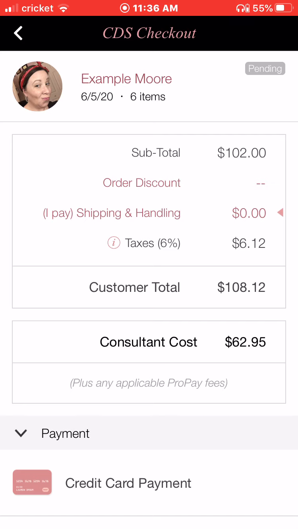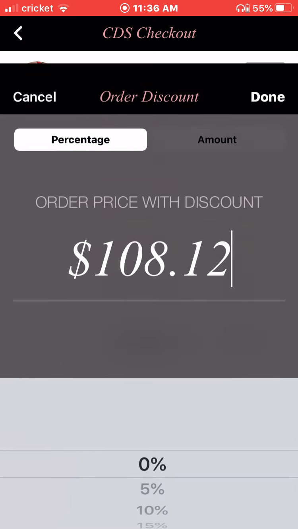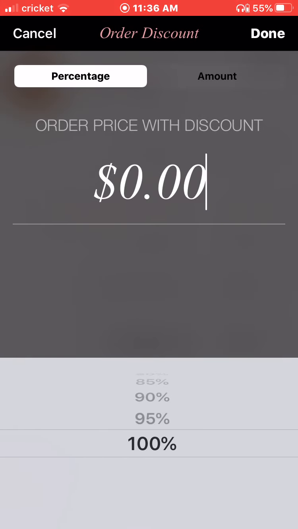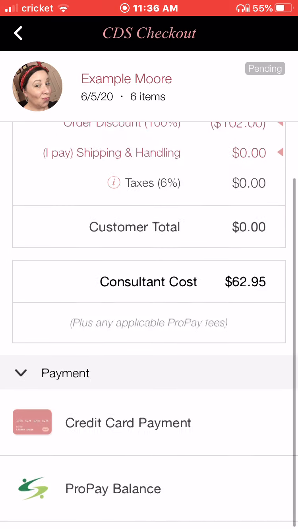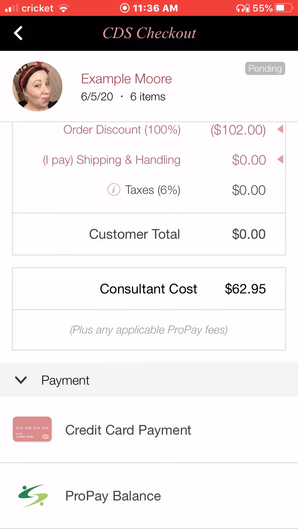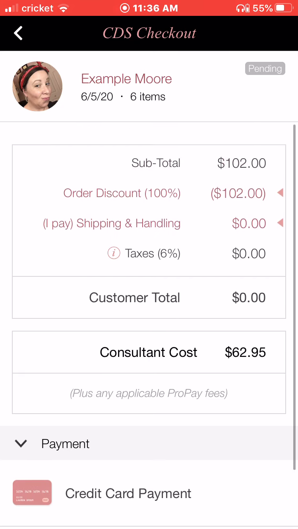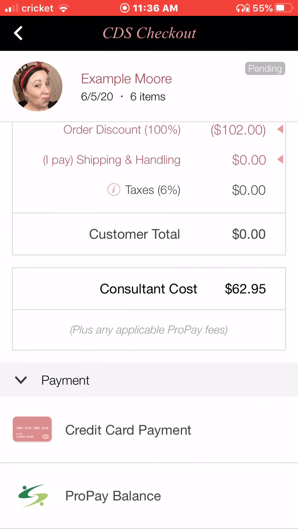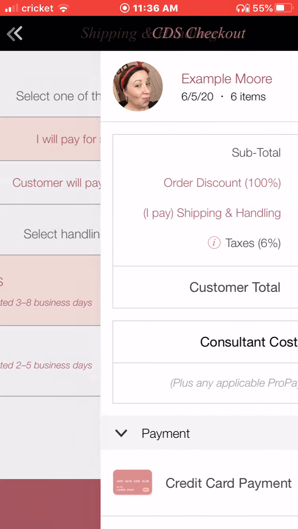So check this all out here. If I gave her part of the products in person, and I had a CDS order for a couple of the items, I would just go into the discount and make it 100% so that this shows her paying nothing. Her amount that she paid is accurately reflected in the original receipt. And then this is just my consultant's cost that I would then use my ProPay balance for. So I hope that helps.